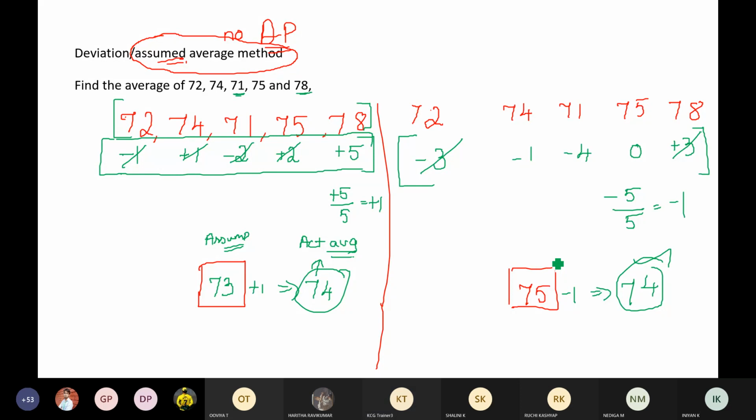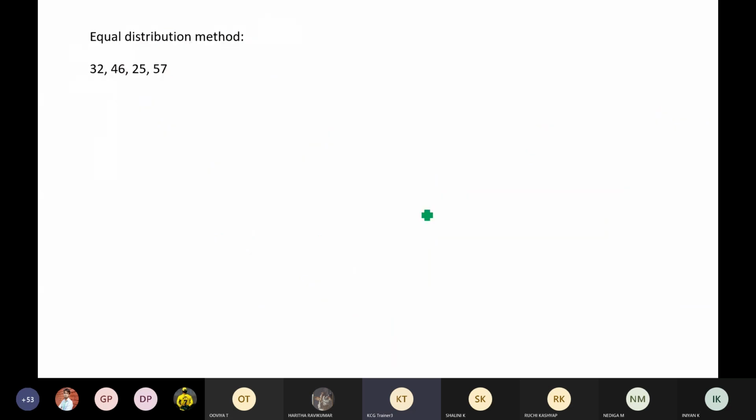Excellent. Fine then. Now I'm going to give you guys a set of 4 numbers and I want you guys to find out the average using this method. Don't go with the normal method. Use this method and do it. Assume any number as the average. You will get the same answer. See, the smallest number here is 25. The biggest number here is 57.